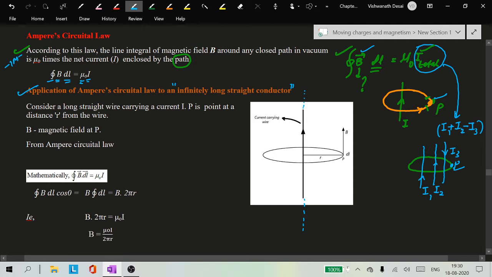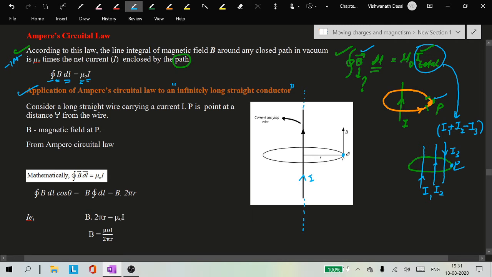Now let us have a look at the derivation. Now I have a conductor here. This is a conductor carrying a current I in the upward direction. Now to calculate the magnetic field at point P, we need to imagine a circular loop, an imaginary loop.